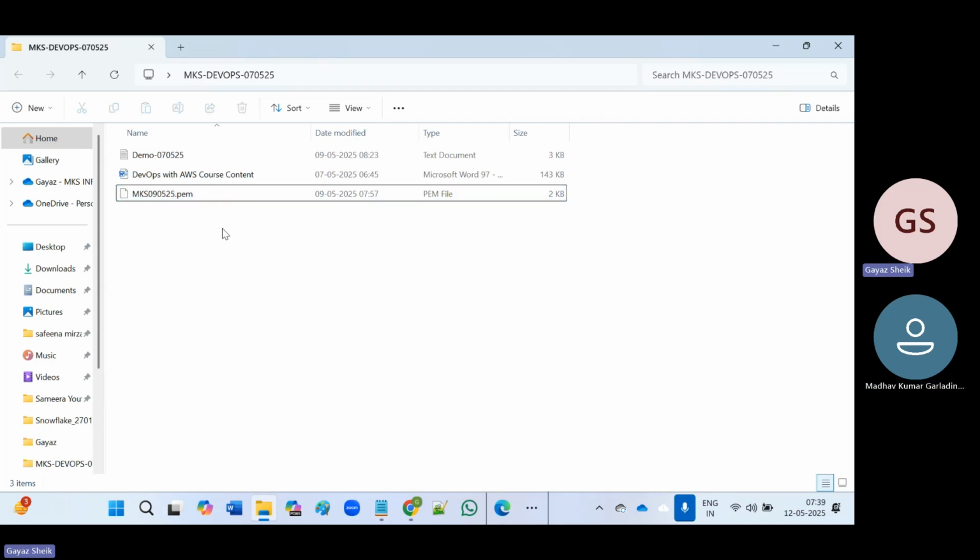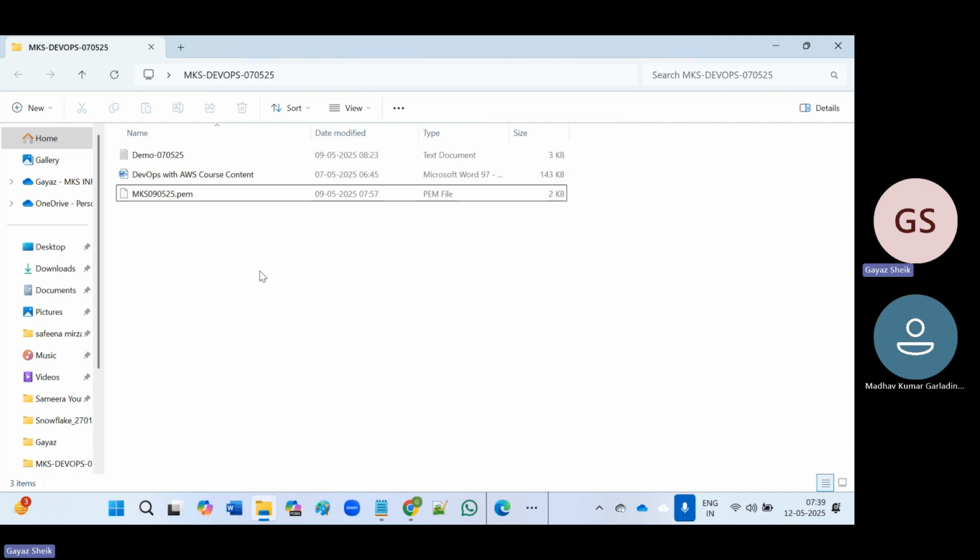This pem file is required to establish the connection from our local machine to the virtual machine. So how can we establish it by using git bash? Here we have to install git bash.